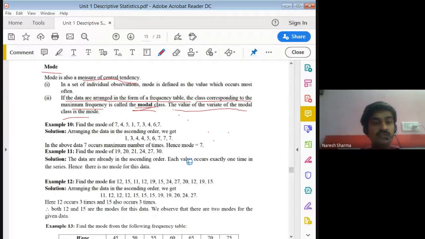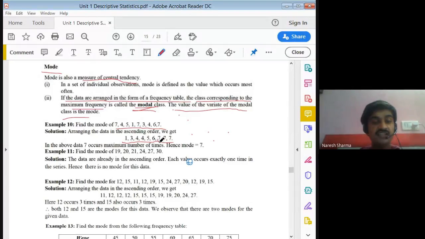Find the mode of 7 4 5 1 7 3 4. We may arrange this in some order, increasing or decreasing. Here we write it in ascending order.